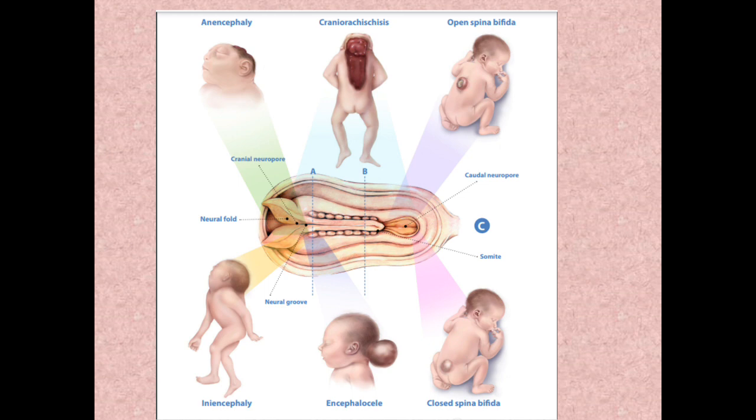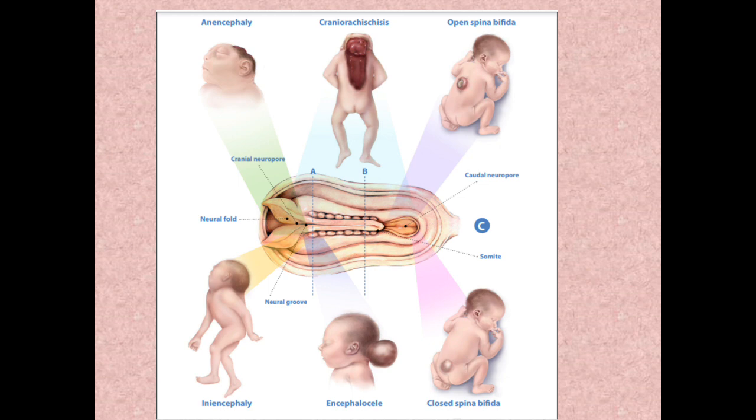In meningocele, only the meninges have come out. In meningomyelocele, the meninges along with part of the central nervous system are coming out. If it's a closed one, it's called closed spina bifida, where there is a covering of skin. If the covering of skin is not there, it's called open spina bifida, which is more dangerous because it is exposed to the outer surface.